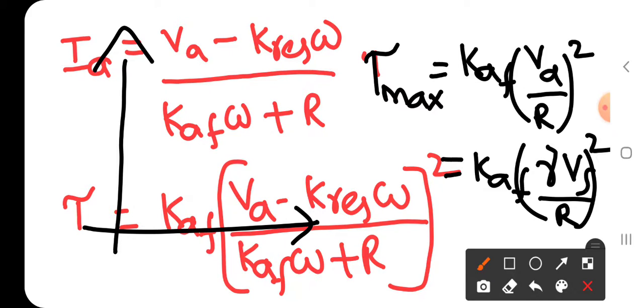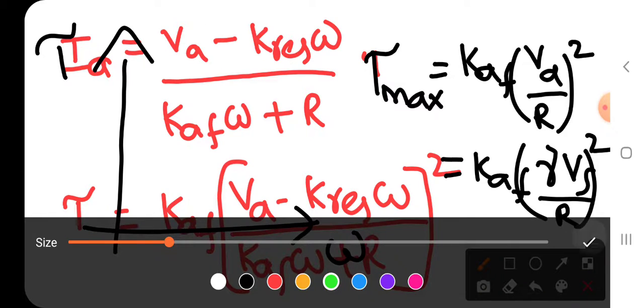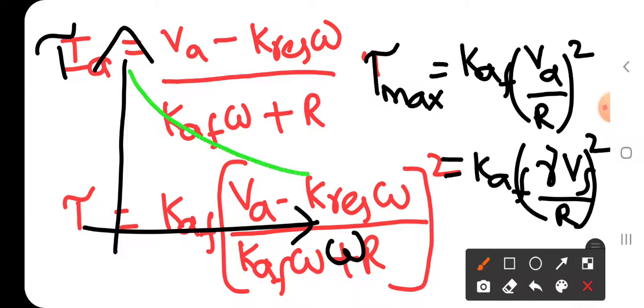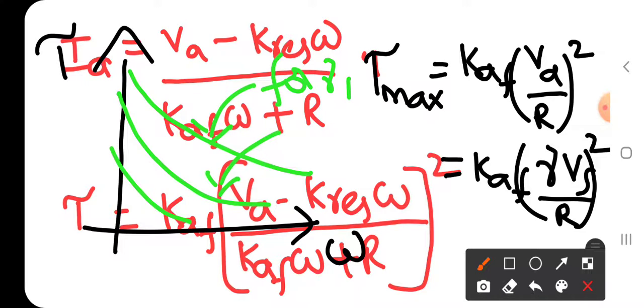Here Va is equal to gamma Vs. This is torque tau and here it is omega. The characteristics are as we drew previously, it is also the same. It is like this, parabolic. It is for gamma 1, gamma 2, gamma 3. So here also gamma 1 is greater than gamma 2 is greater than gamma 3.